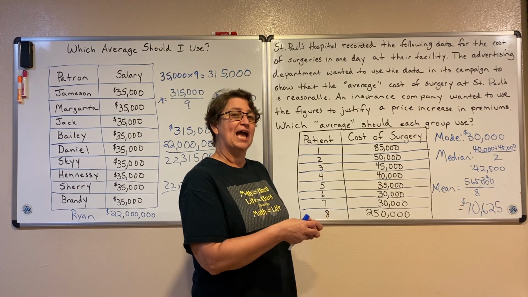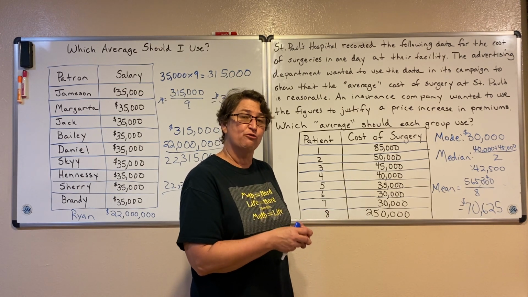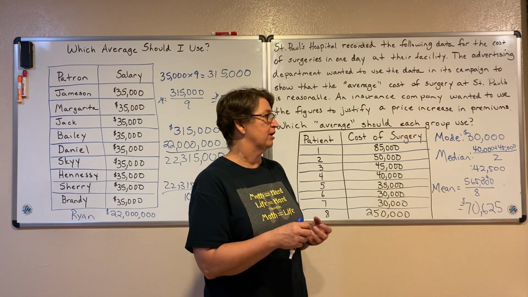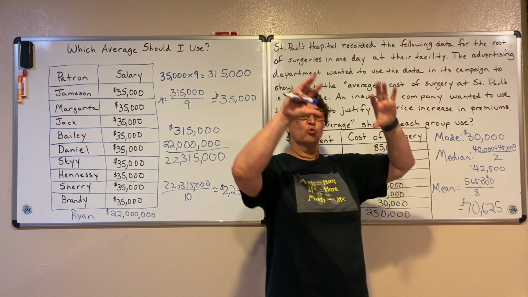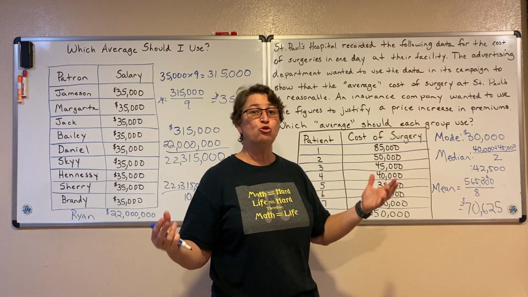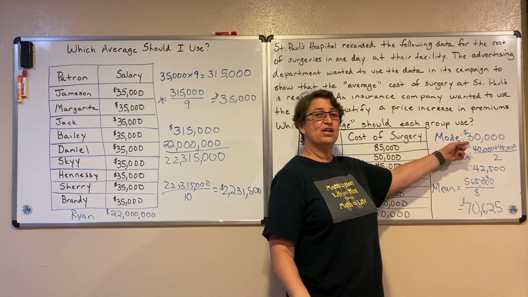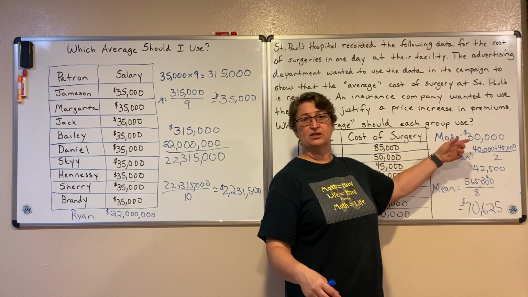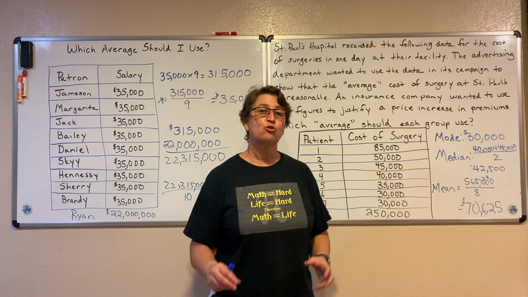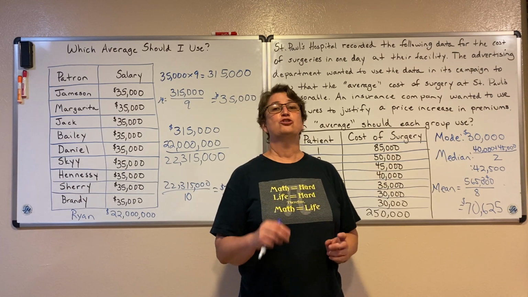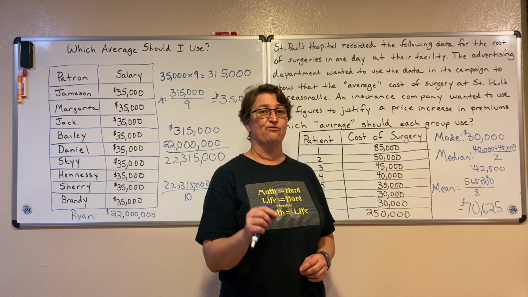It made it look like they're charging a lot more for the surgeries than they actually are. Whereas the advertising campaign is going to want to put on its billboards, most people pay $30,000. The average person that enters St. Paul's pays $30,000. Neither one of them is lying. They're just using the statistics to their advantage.